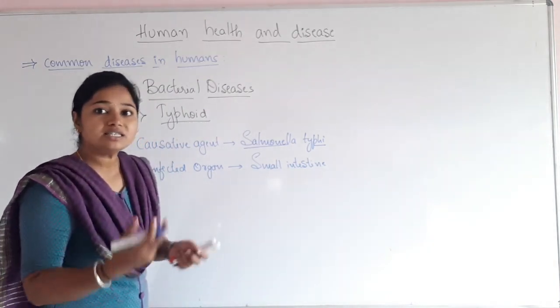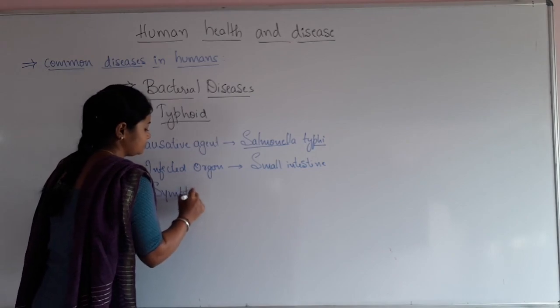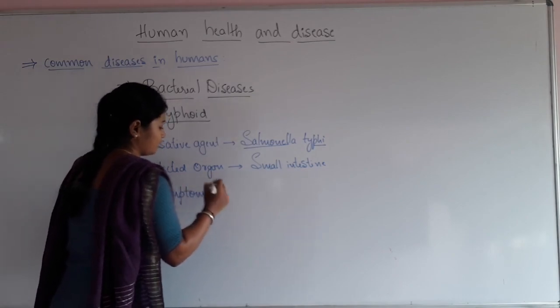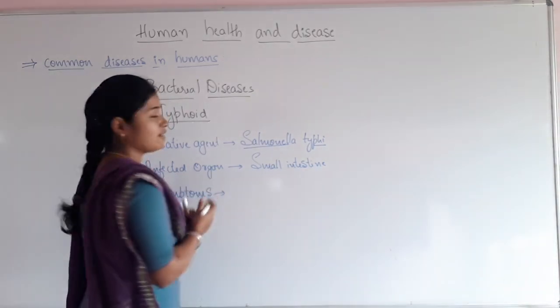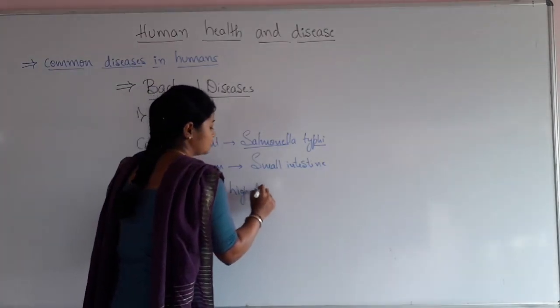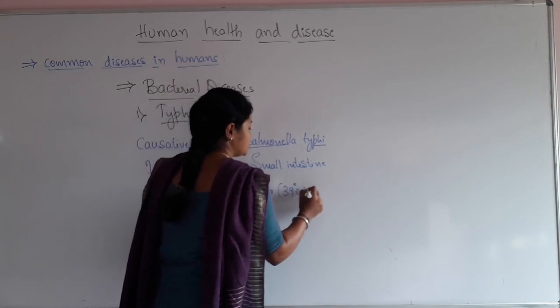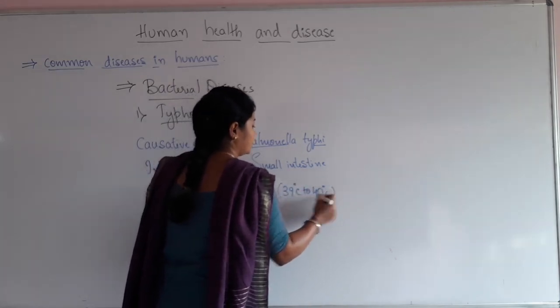So what are the various symptoms it is going to show? What are the symptoms of typhoid? Usually the person who has typhoid is going to suffer from a high fever, ranging from 39 degrees Celsius to 40 degrees Celsius.